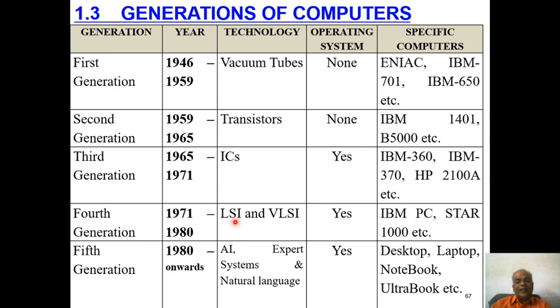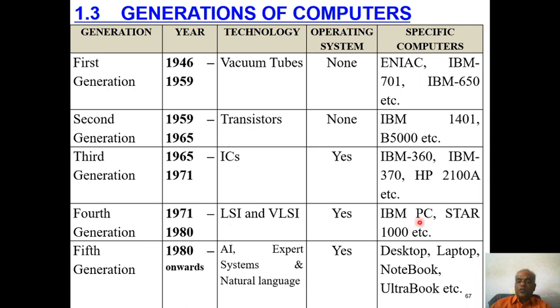In the third generation, it was ICs. Here, large scale integrated circuits can hold and process a large amount of data. In this fourth generation also, they used operating systems.